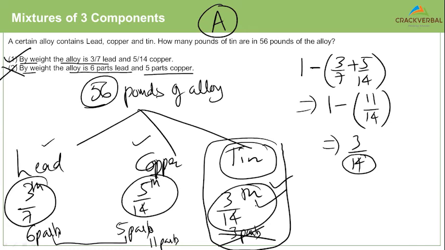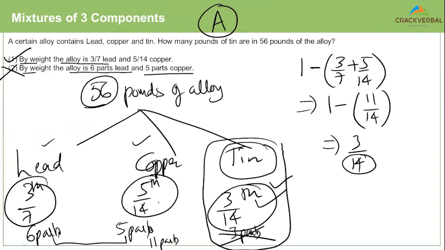So when it comes to mixtures questions involving three components, I would recommend that you use your knowledge of ratios and fractions to simplify the numbers and finally find out what you want. Don't use the weighted average equation unless you have to.